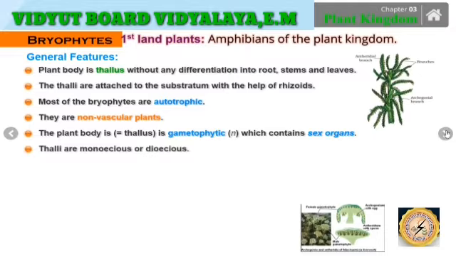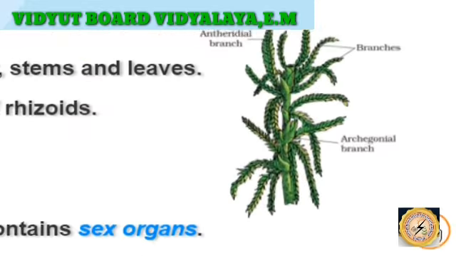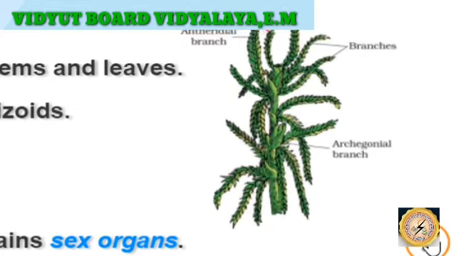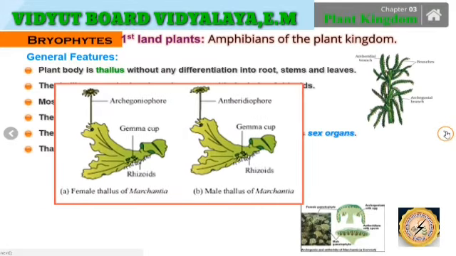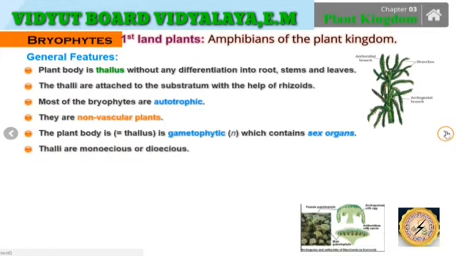Furthermore, the thalli are monoecious or dioecious, that is, both the sexes are present in the one plant, as here we can observe the male and the female, or they can be present on different plants, as in the case of Marchantia. Well, the sex organs are multicellular and they are jacketed. Jacketed means they are mainly surrounded by a group of cells.